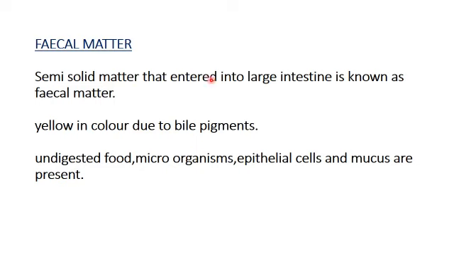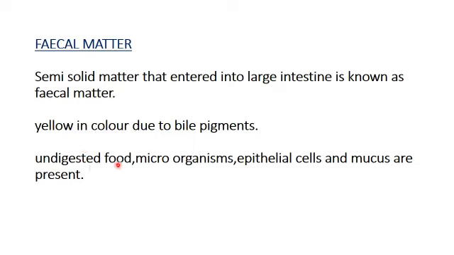It is yellow in color. Why is it yellow? Because of the bile pigments. We know bile helps in the emulsification of lipids, it is secreted by the liver, stored in the gallbladder and released to the duodenum, right? It gives the yellow color to fecal matter.